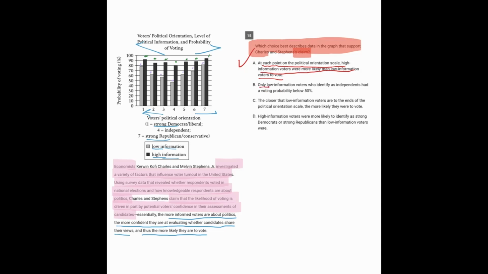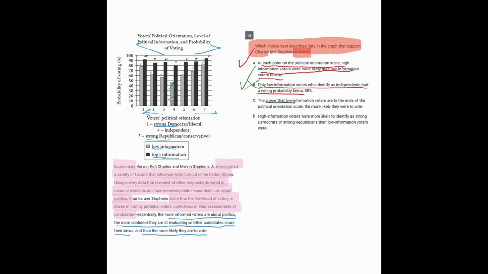B, only low information voters who identify as independents had a voting probability below 50%. So that one is indeed true. It's not false. But if we're deciding between answer choice A and B for now, I would stick with A because A is talking about a large amount of the data, all of the high information and all of the low information voters, versus B, which is talking about only one bar. So I would consider B to be a good wrong answer choice, at least so far.